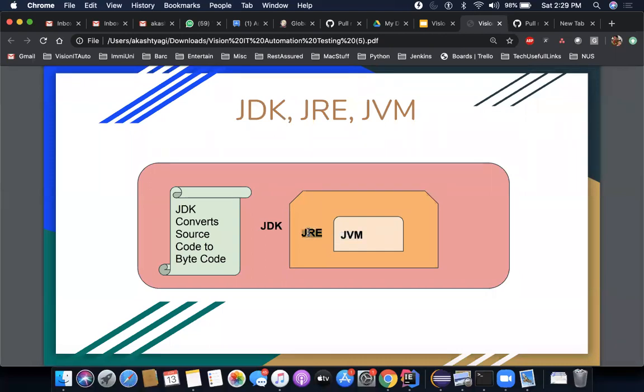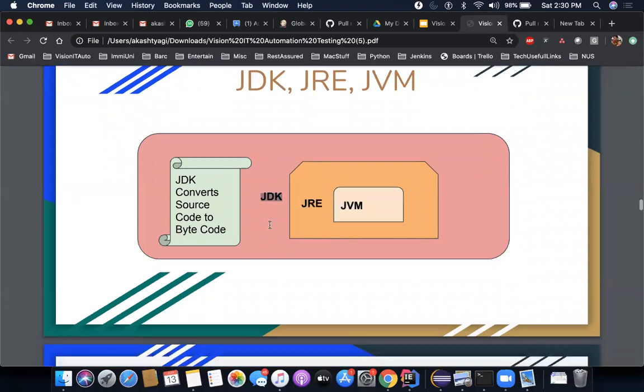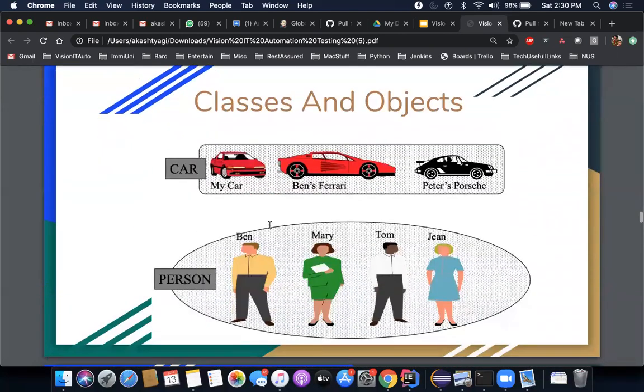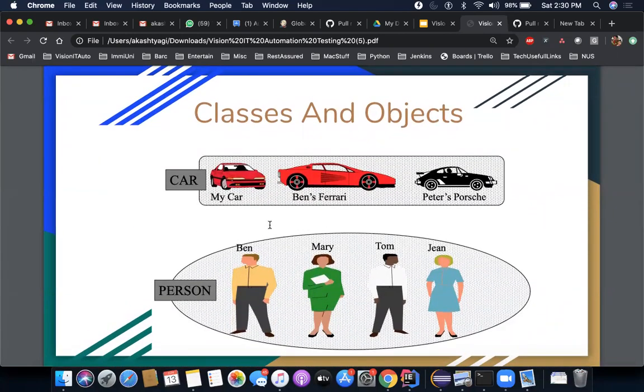So if you want to execute a Java program, all you need is JRE. If you want to compile a Java program, you need a JDK. That's all you need to know in this. Okay. Now, if you're clear with this, I'll go back to our most important concept of classes and objects.